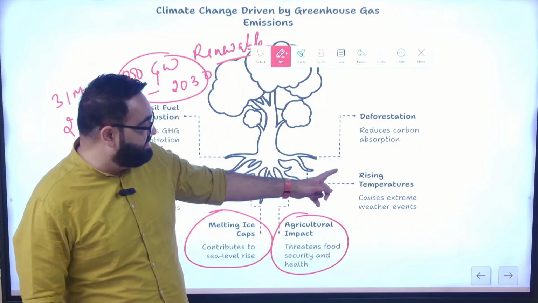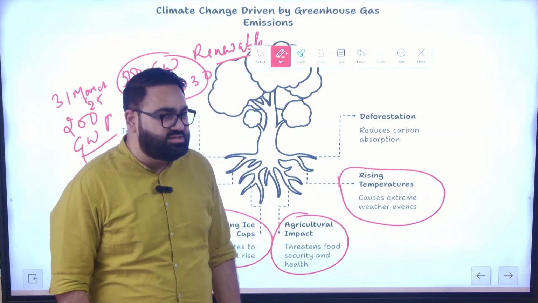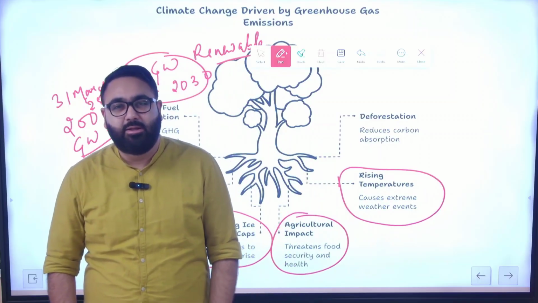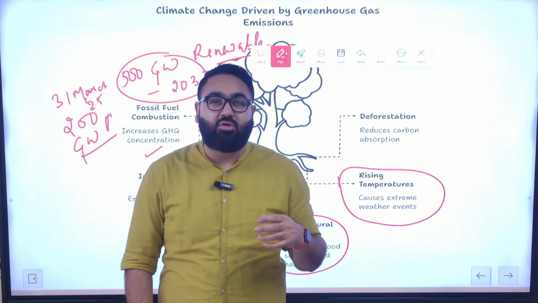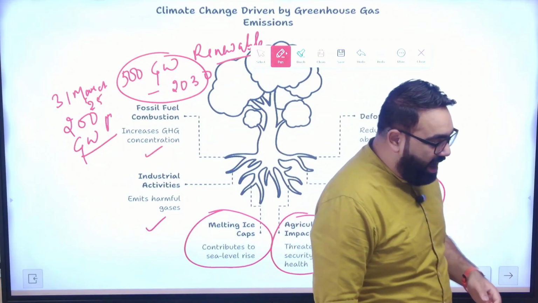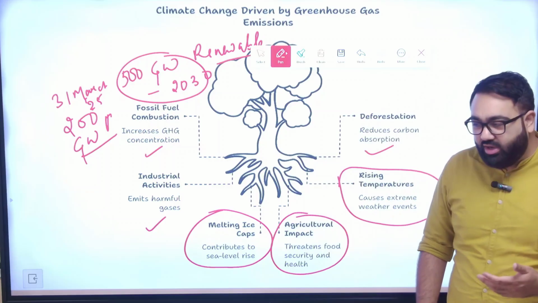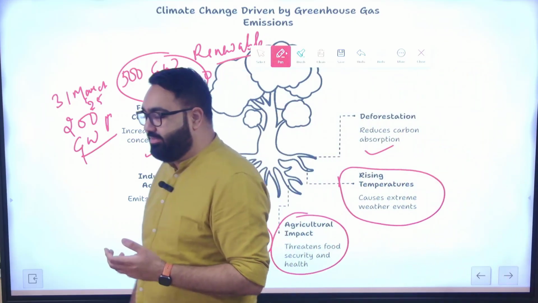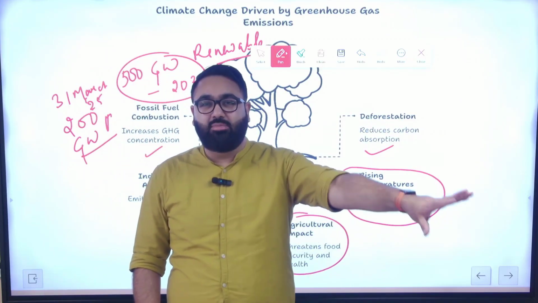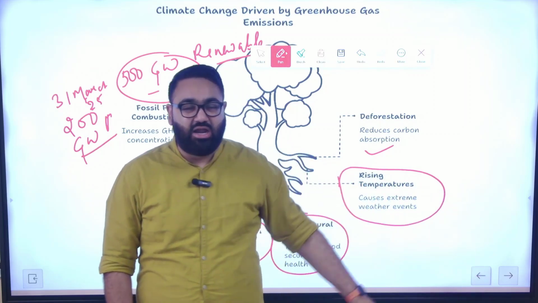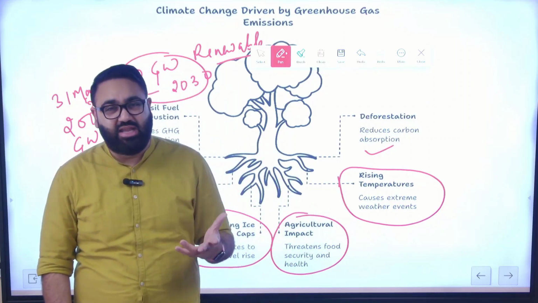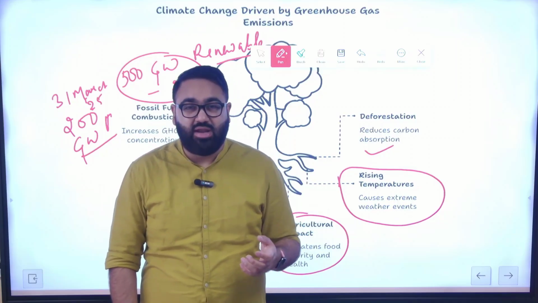There are also issues of rising temperature, as I said, leading to extreme weather events. Just a couple of years back, you saw these humongous floods in Pakistan that caused them a damage of billions and billions of dollars. A lot of it was because of this climate change. And deforestation. Deforestation harms us in multiple ways. Forest acts as a place for carbon capture, for carbon sequestration. The trees capture carbon in large numbers. They don't allow them to be free in the atmosphere. When the trees are not present in large numbers, all that harmful greenhouse gas will be freely movable in the atmosphere. That is when it harms us even more.